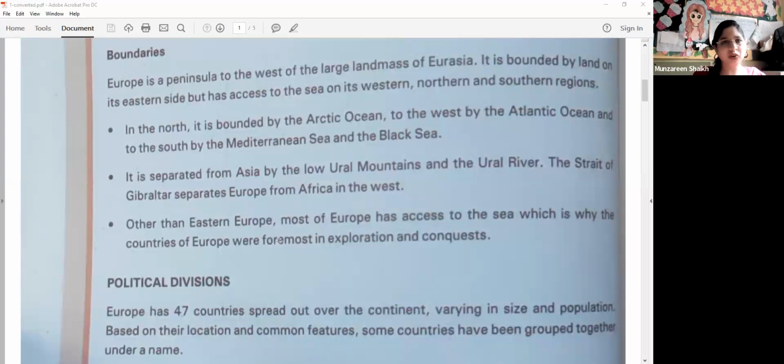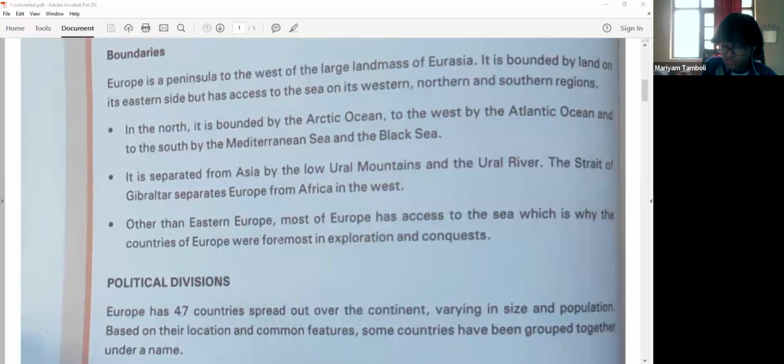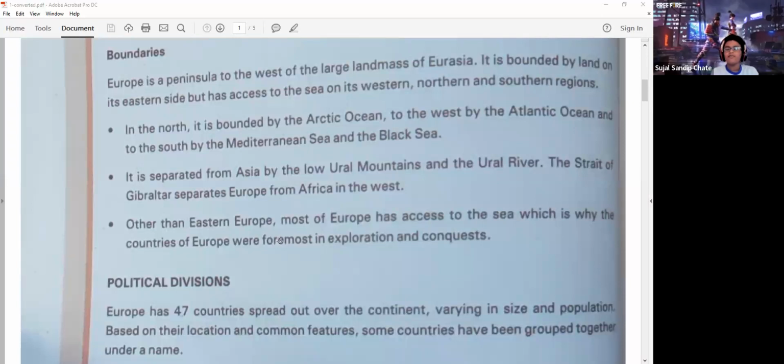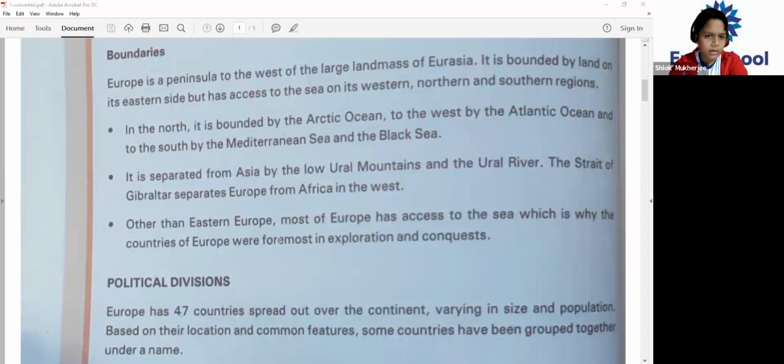Okay, so we all know that it is almost surrounded by sea from all three sides. Therefore, because it is surrounded by sea from all three sides, it had a chance of more exploring and conquering different regions. Ma'am, unlike Africa. Yes, unlike Africa, why? What was Africa? Ma'am, it has high mountains and an unbroken coastline, which was not suitable for natural harbors. Yes.